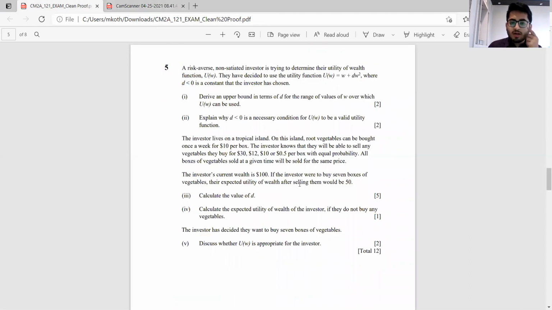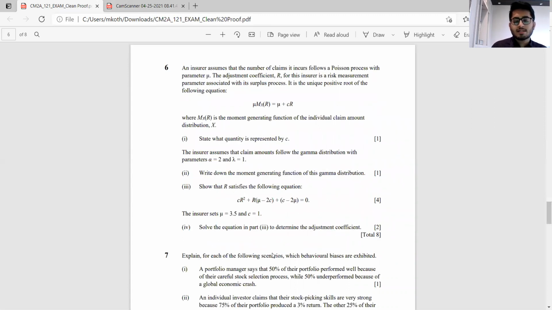Again, students would generally have struggled with part 5 of this. Otherwise, extremely well prepared students could have been able to infer these. The difference between candidates being able to attempt these or not primarily comes from whether they were able to complete the other questions in a time-bound manner. Because these types of questions are something you should come back and attempt later if you're not getting them instantly. So, next, question 6, again direct from ruin theory, an extremely scoring question.